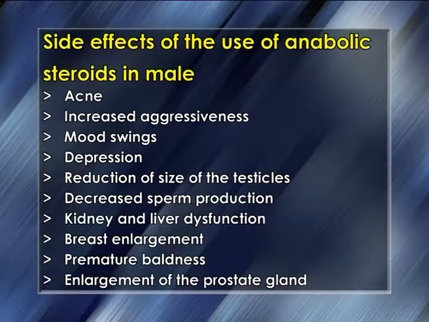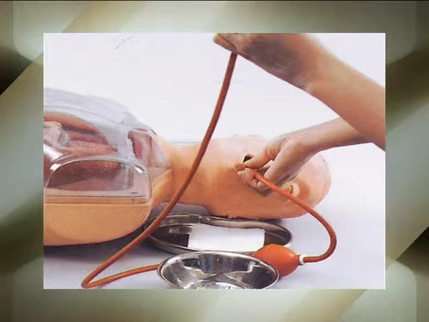In males, it includes acne, increased aggressiveness, mood swings, depression, reduction of the size of the testicles, decreased sperm production, kidney and liver dysfunction, breast enlargement, premature baldness, enlargement of the prostate gland. These effects may be permanent with prolonged use. In the adolescent male or female, severe facial and body acne and premature closure of the growth centers of the long bones may result in stunted growth. Induced vomiting and gastric lavage are protective measures to reduce absorption of the toxic compounds.